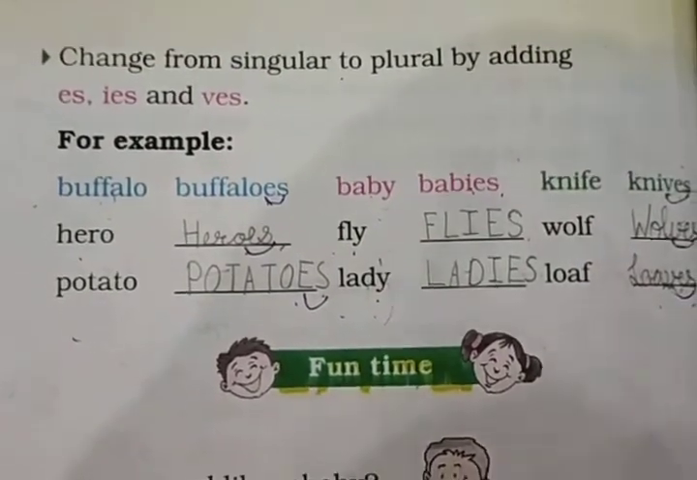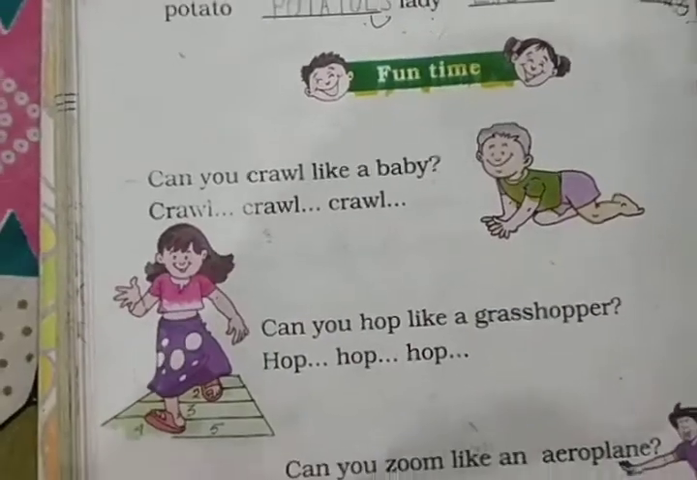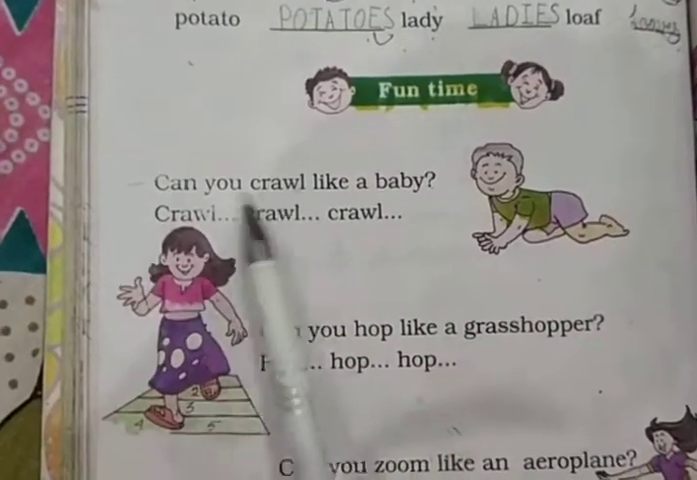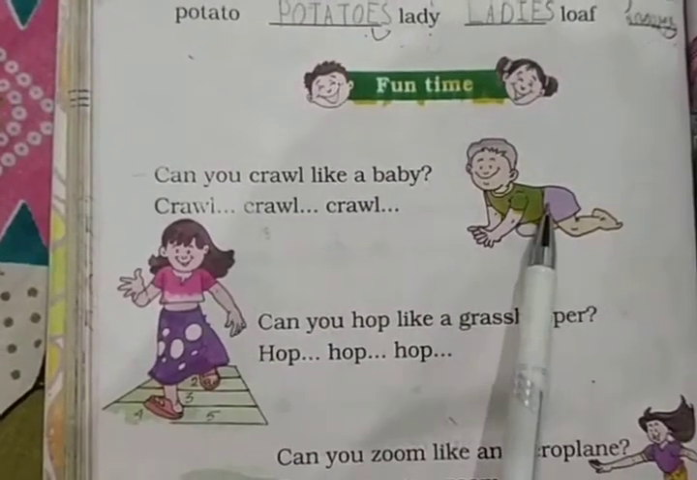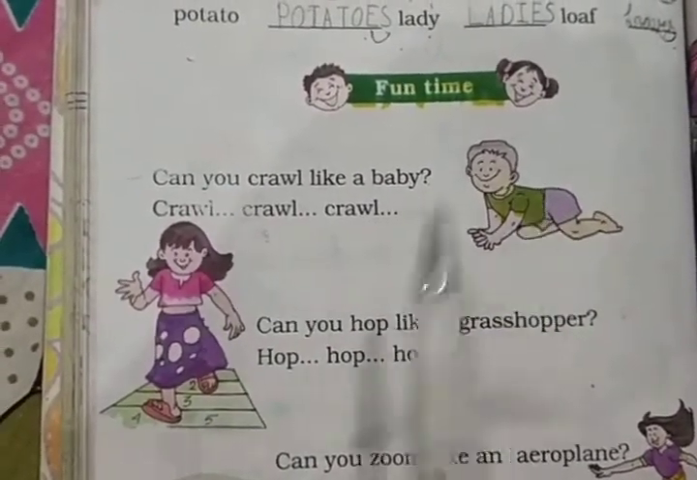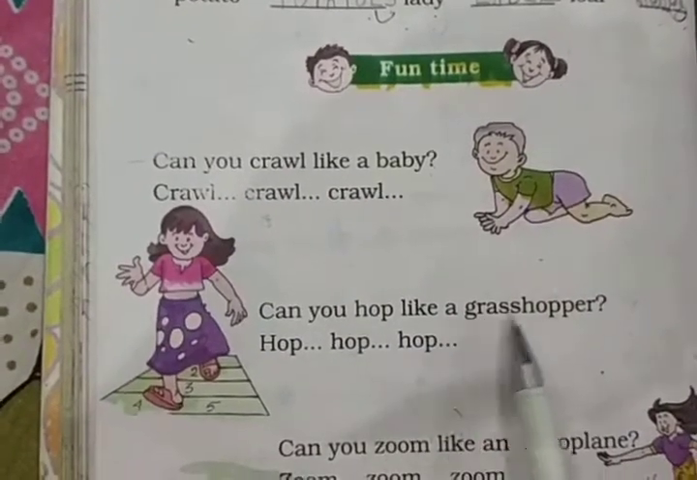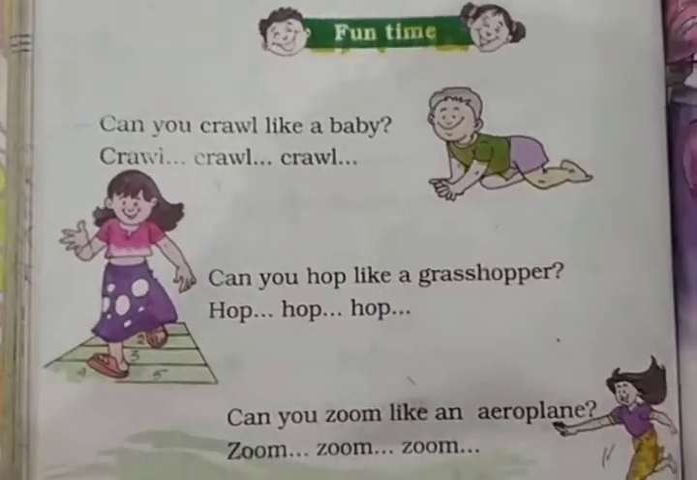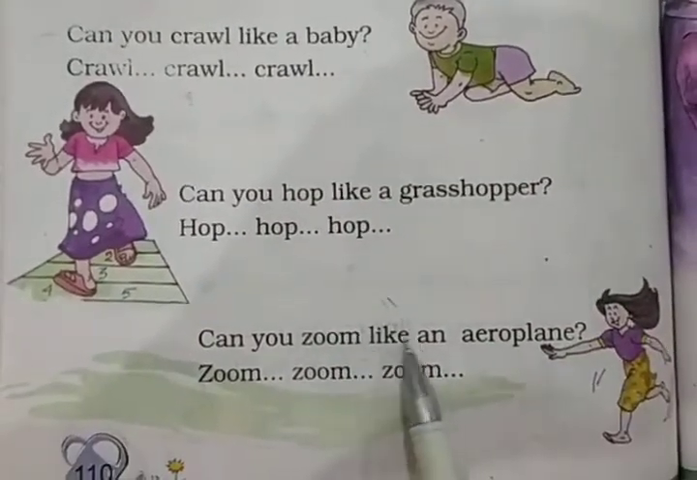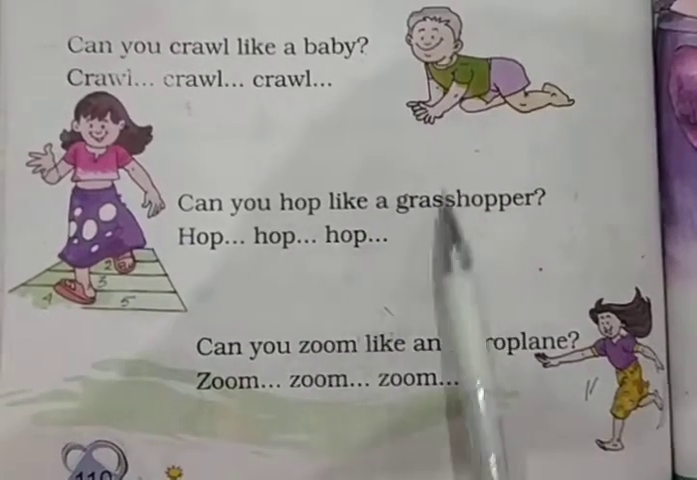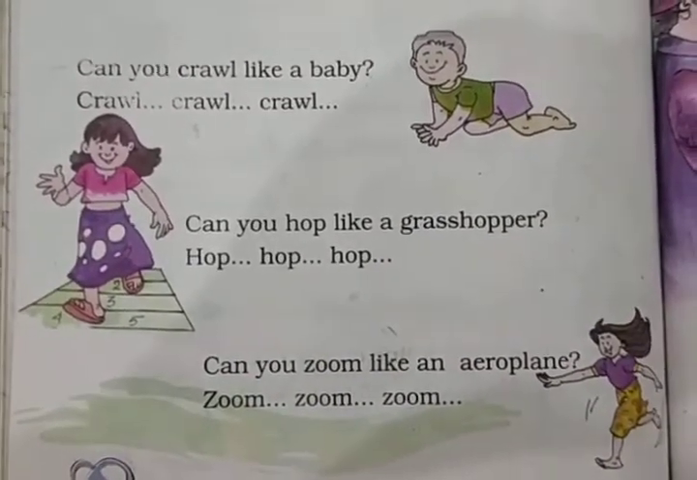Okay students, now this is fun time. Perform these activities at home. Can you crawl like a baby? Okay, then crawl, crawl, crawl. You will imitate the baby. Next, can you hop like a grasshopper? Hop, hop, hop like a grasshopper. Next, can you zoom like an aeroplane? Zoom, zoom, zoom.